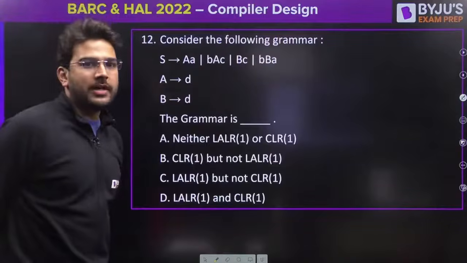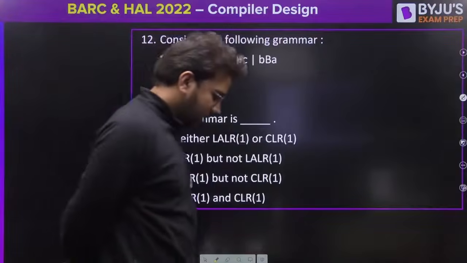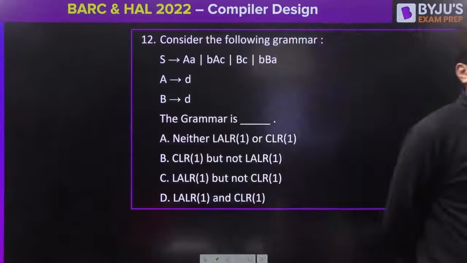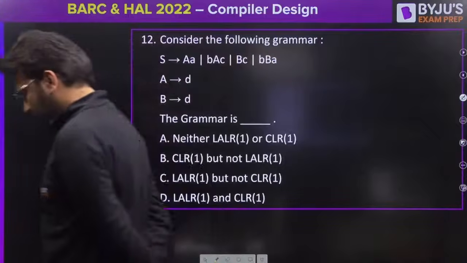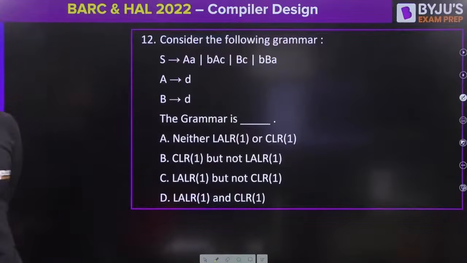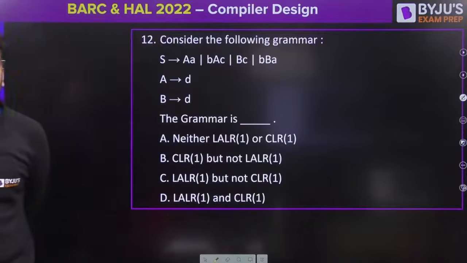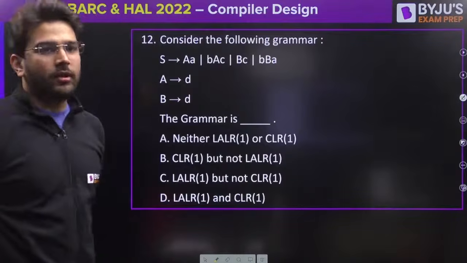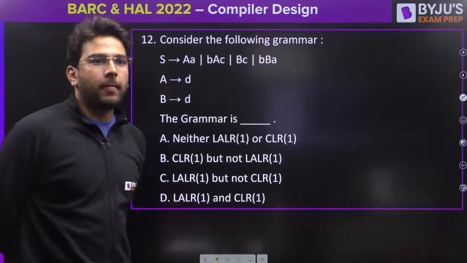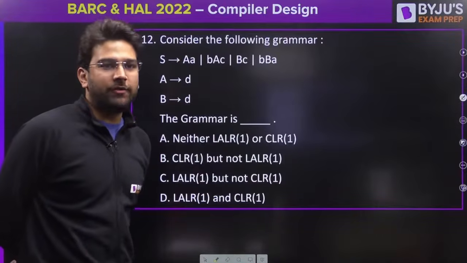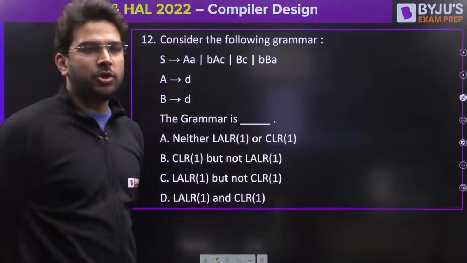How is it ambiguous, Nishant? Can you tell me any string that is having more than one parse tree? You are saying the grammar is ambiguous. Can you tell me any string? Because there is no direct left recursion, right recursion is present. So Bhagya is saying option B should be the answer.